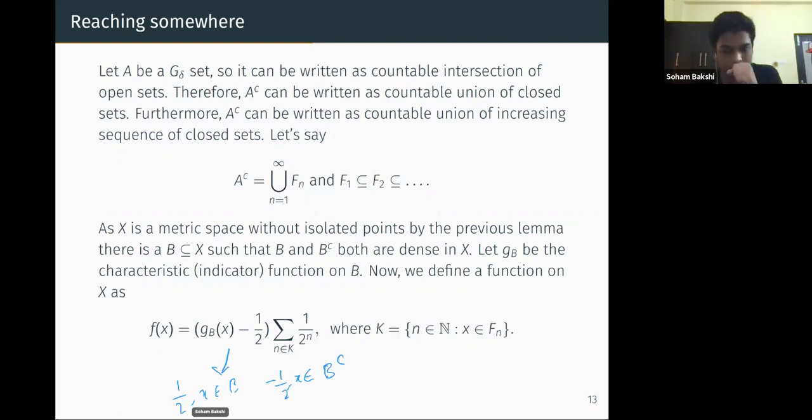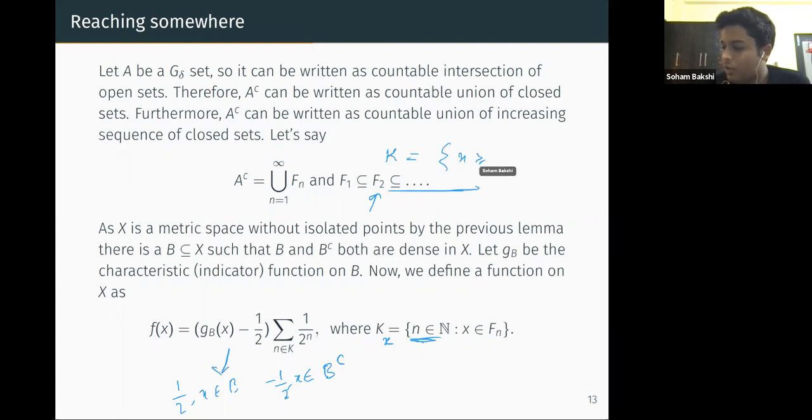And then we multiply it with the sum over k in K of 1 over 2 to the power n. What is K? K is the set of indices for which X is in F_n. So this depends on X, and is better written as K(x). This is all the n such that X is in F_n. Suppose X is in F_2, then X is in all the later sets, so K is then all n greater than or equal to 2.